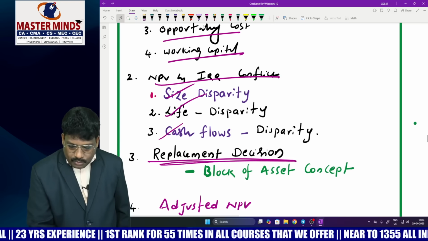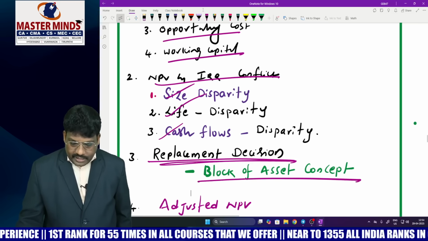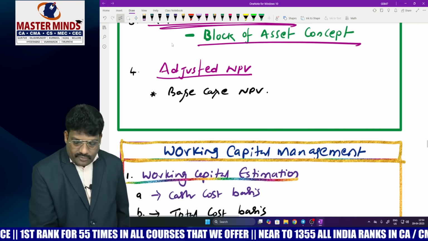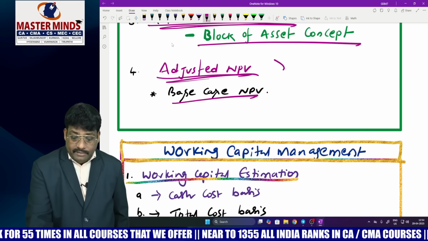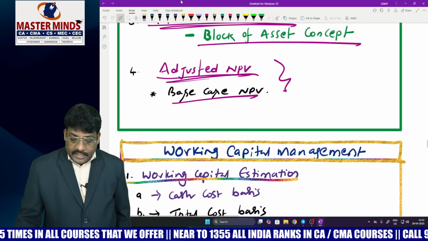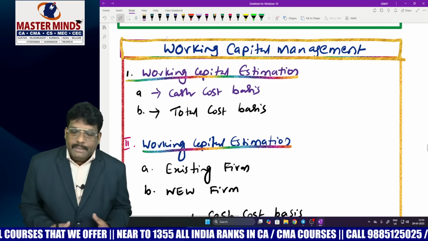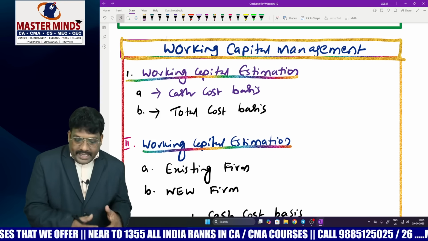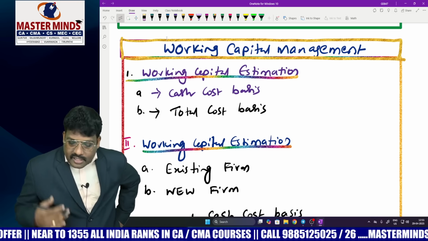And there is one more model, you check it, a replacement decision, particularly with the block of asset concept, right? And finally, there is a wonderful topic, adjusted NPV, base case NPV concept. Also, you check it. Thereafter, finally, working capital management. Dear students, working capital is the amount of capital required to maintain day-to-day business in a smooth way, in order to maintain its fixed assets in a smooth way, right?